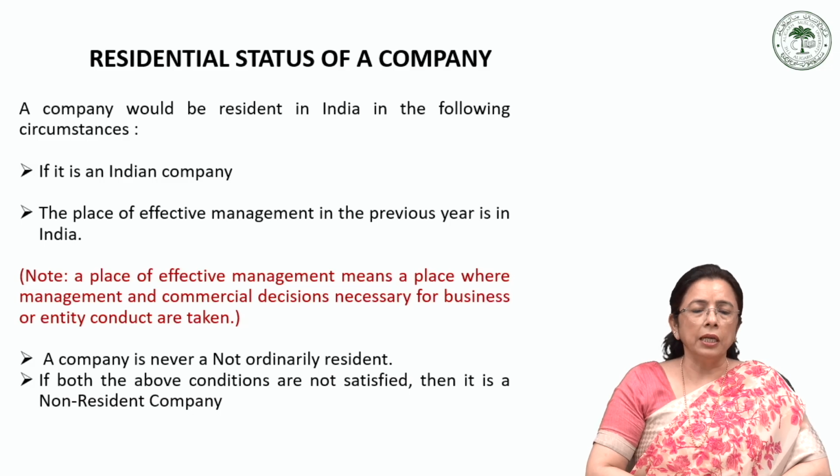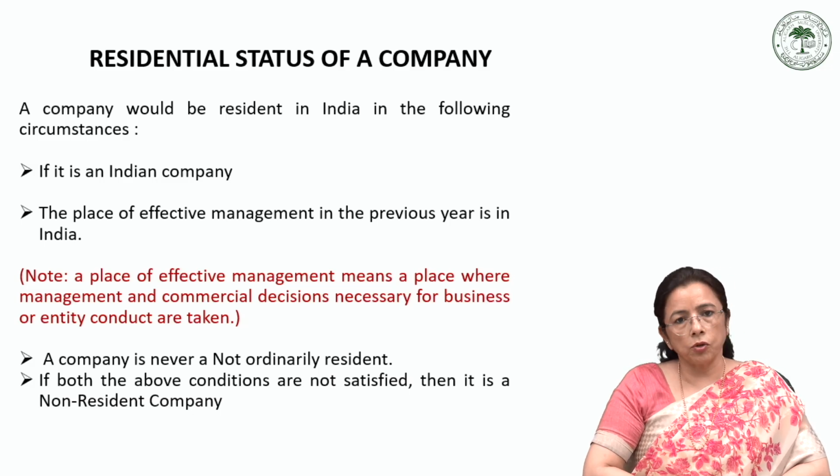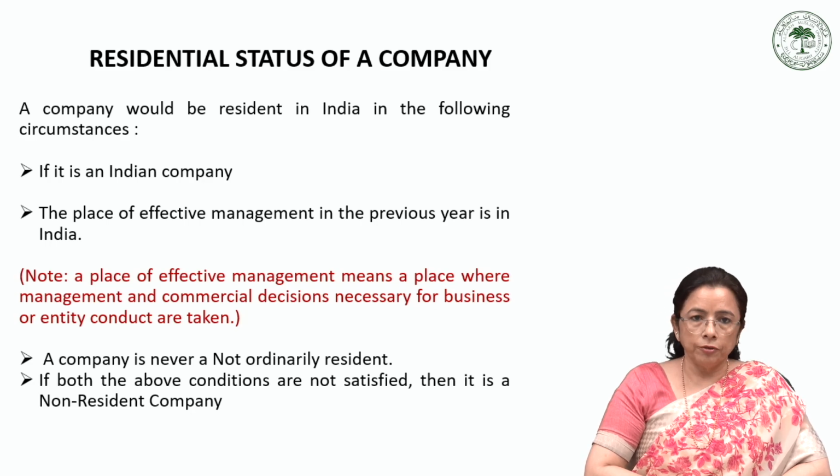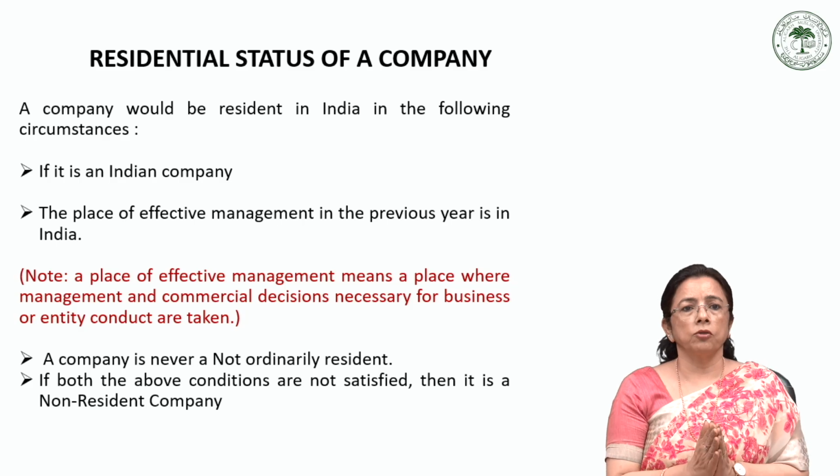So, after discussing the residential status of an individual, a Hindu undivided family, and also AOP and BOI, we move further to the next session. In this session, we are going to discuss the residential status of a company and then any other person also. And maybe we will move on further to the incidence of tax, how to compute that, and how to take the decision.